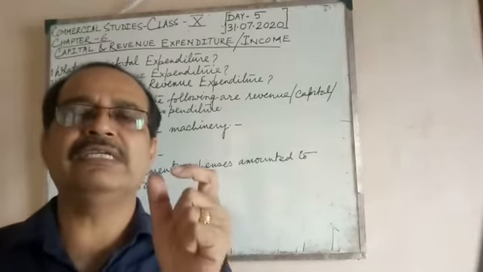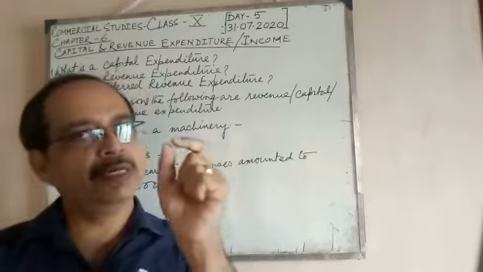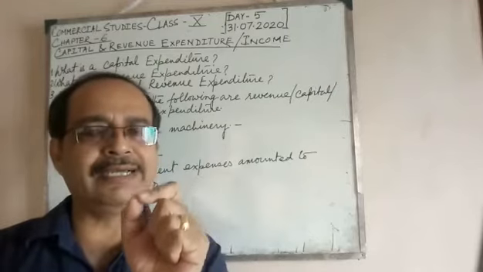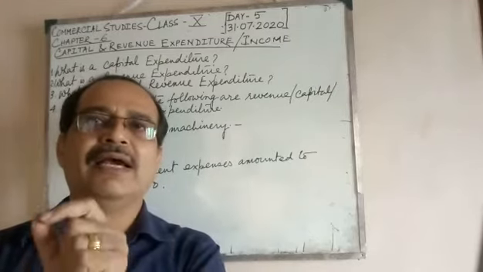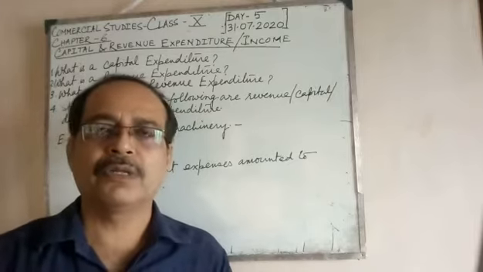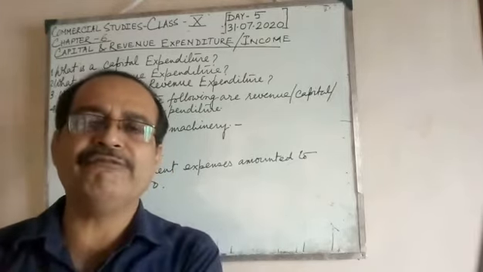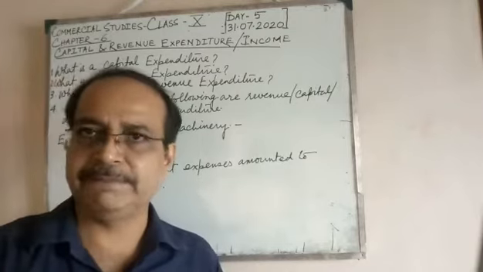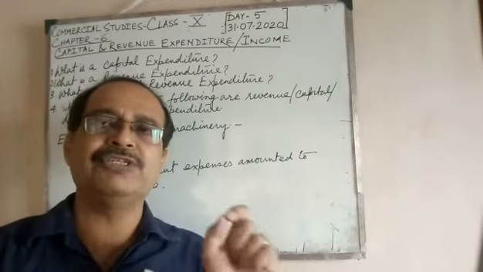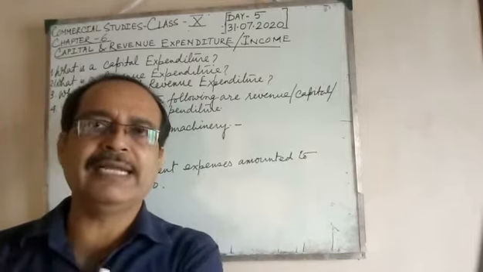Capital expenditure is one whose benefit does not exhaust within an accounting year. Capital expenditure is meant for acquisition of fixed assets. Capital expenditure is non-recurring in nature.